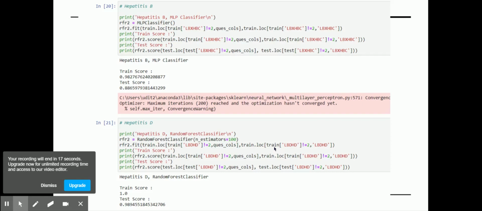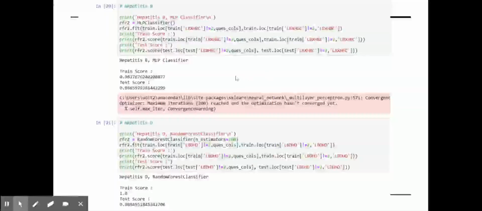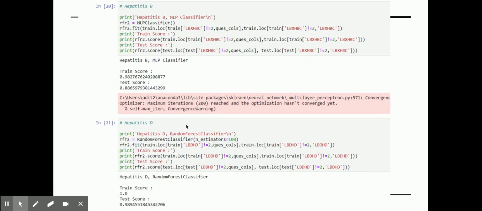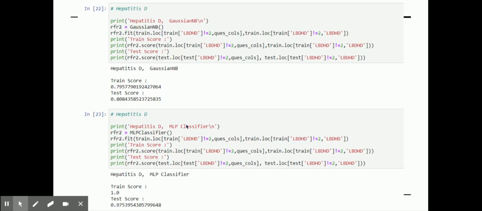These are the models for the hepatitis B MLP classifier and hepatitis D random forest. These also had pretty good results. The MLP classifier in particular was pretty good, and it wasn't overfit because it had some errors in the training data. The hepatitis D random forest, again, is overfit as you can see because it gives a training score of 1, but the test score was pretty good, like 0.98, but it might be overfit.